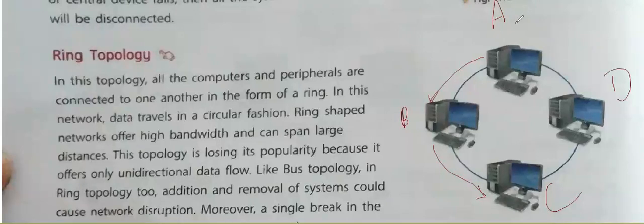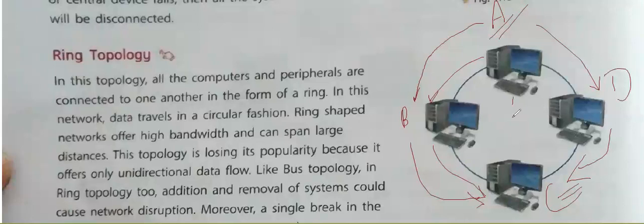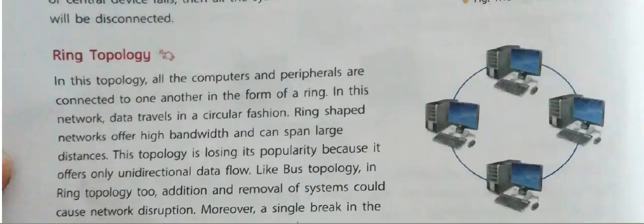Okay, so A, B, C, D, these 4 PCs are there. If PC A wants to send the data to PC C, the third one, what path will it follow? It will send the data to B first, and then B will send the data to C. Or the other way is it can send the data to D, and then D sends the data to C. Because there is no direct connectivity between PC A and C, that's why we follow this procedure. So this is called the ring topology.